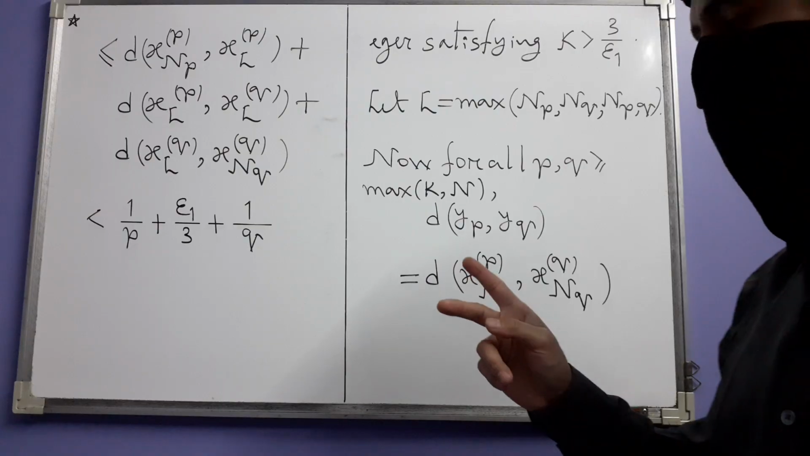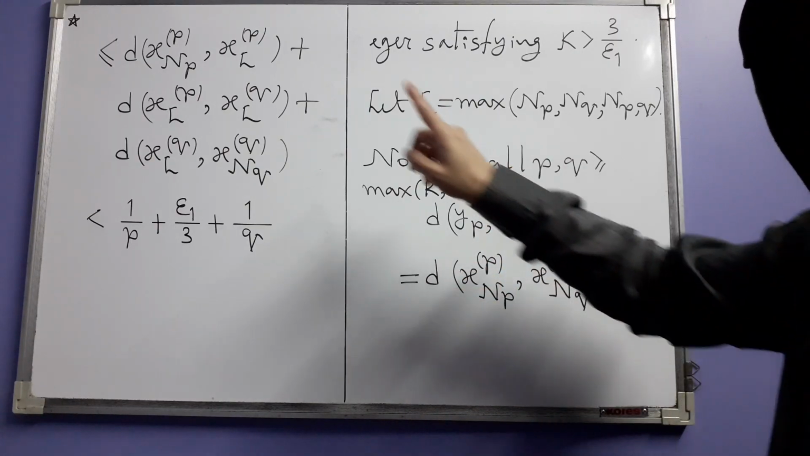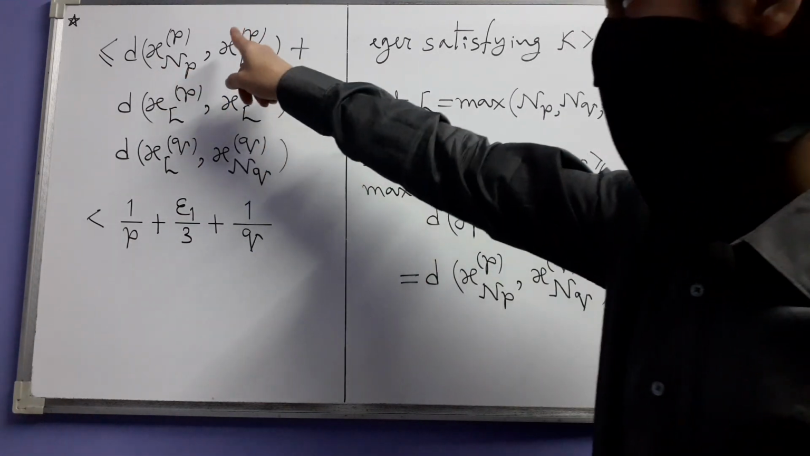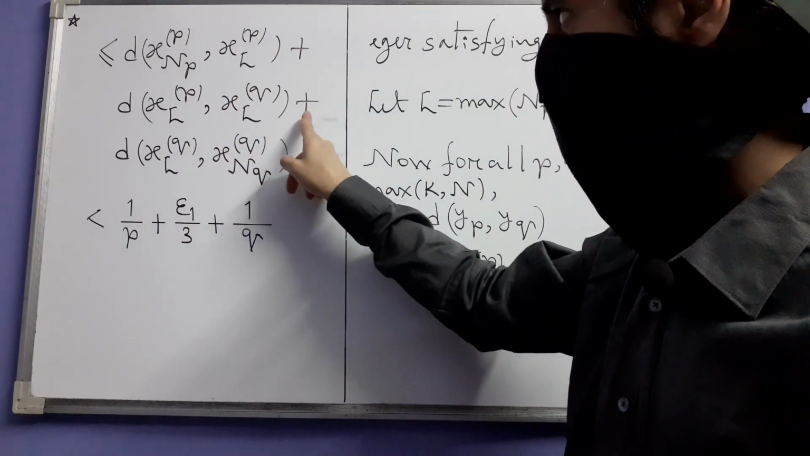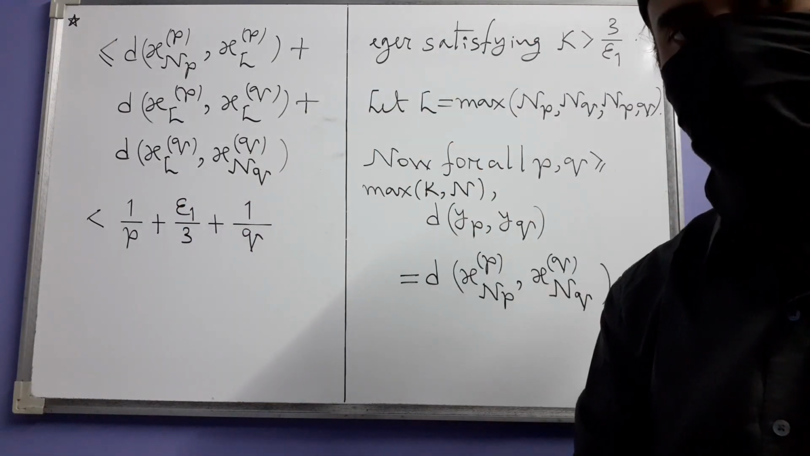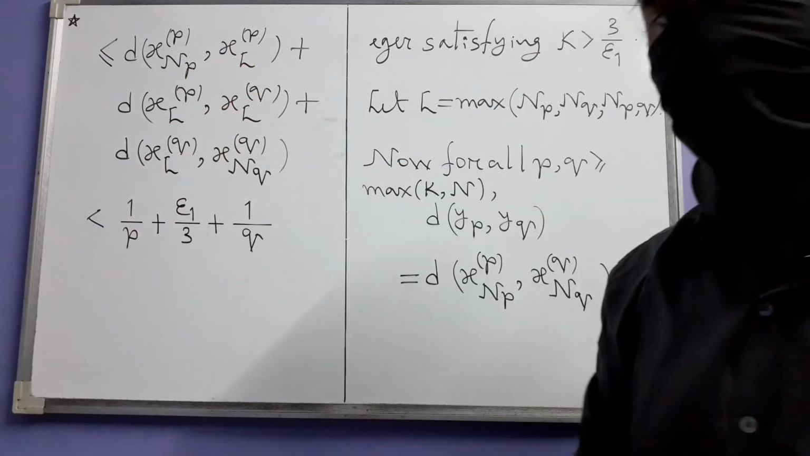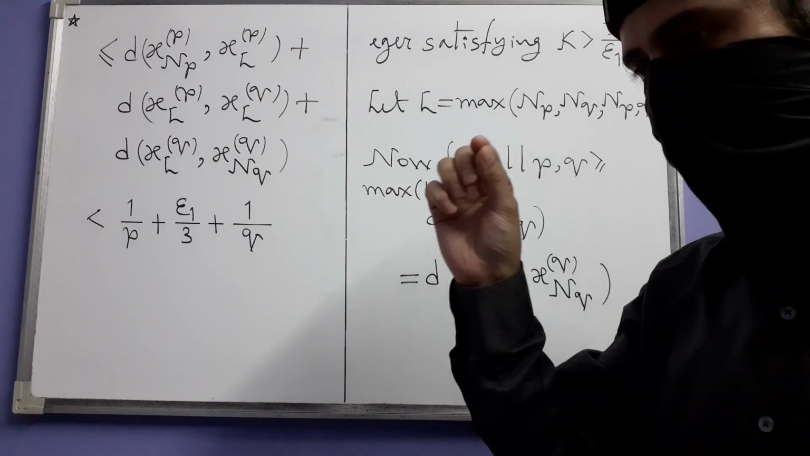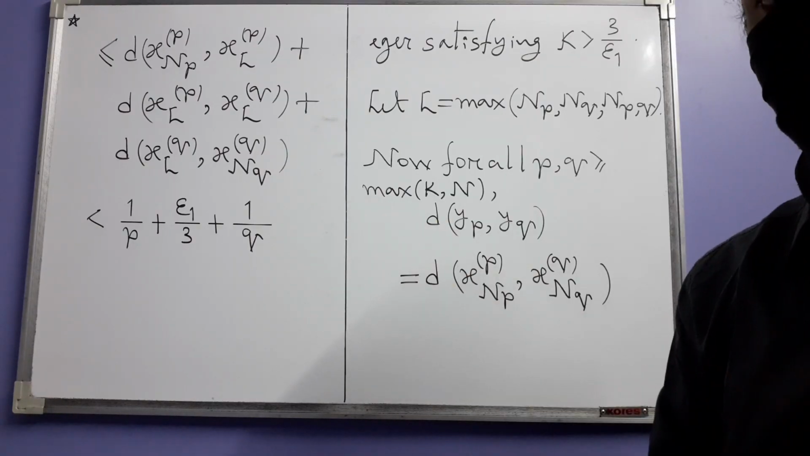And then we apply the triangle inequality 2 times and get that this distance is less than or equal to the distance between XNP P and XLP plus the distance between XLP and XLQ plus the distance between XLQ and XNQ. Okay. Now the first term is less than 1 divided by P. So it is coming from that inequality where you had 1 divided by small n. It's from there that we are writing this.